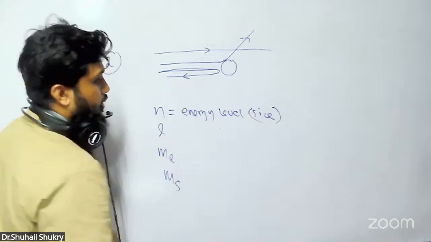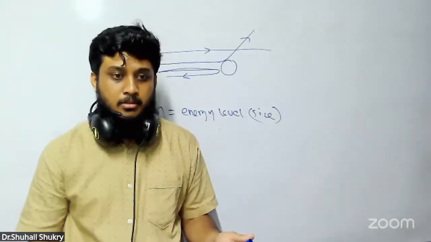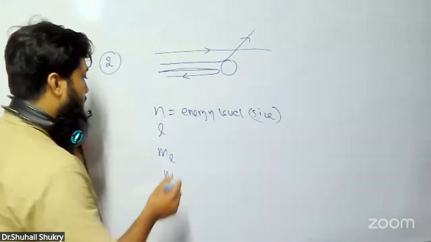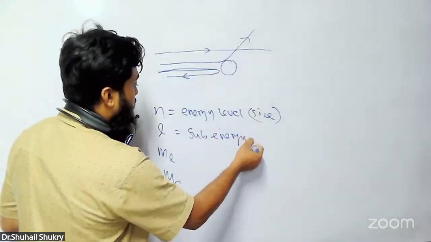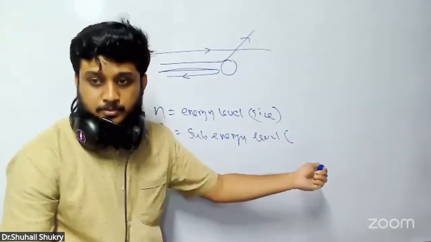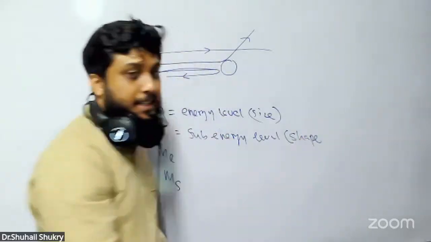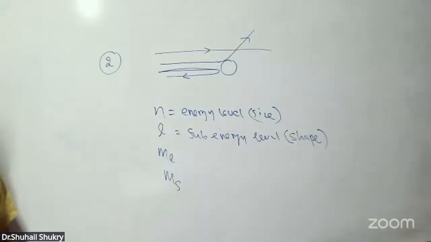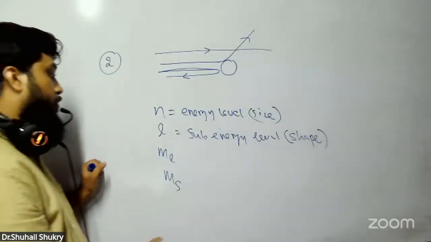Both 2s and 3s are the same shape, but 3s is greater than 2s in size. l means sub energy level, and it tells the shape of the orbital, whether it's spherical or dumbbell. d means d shape, f means f shape.